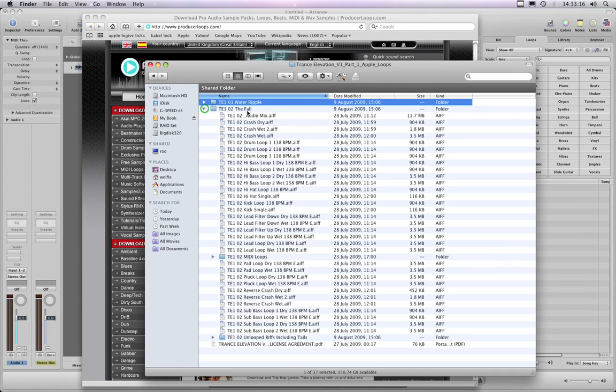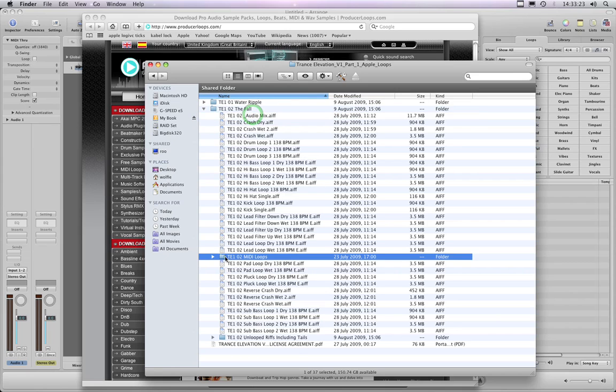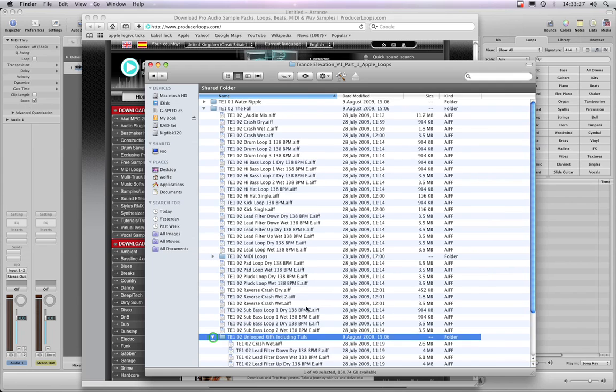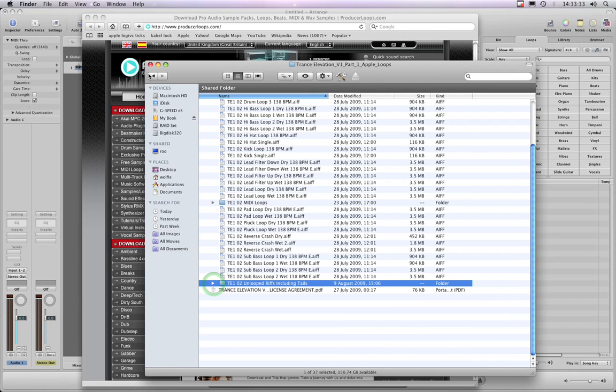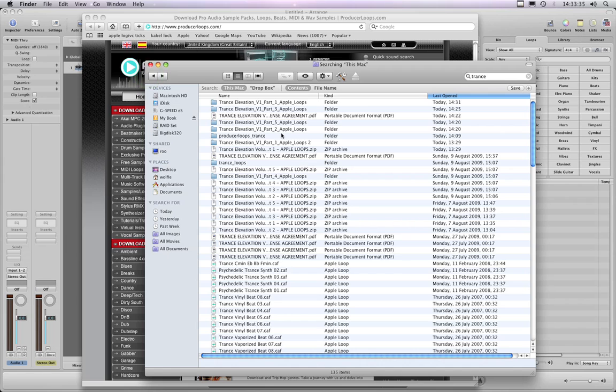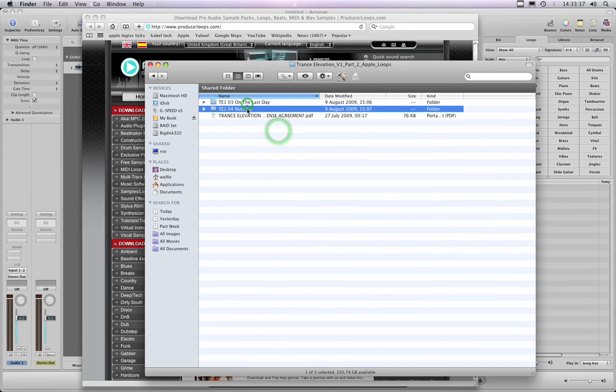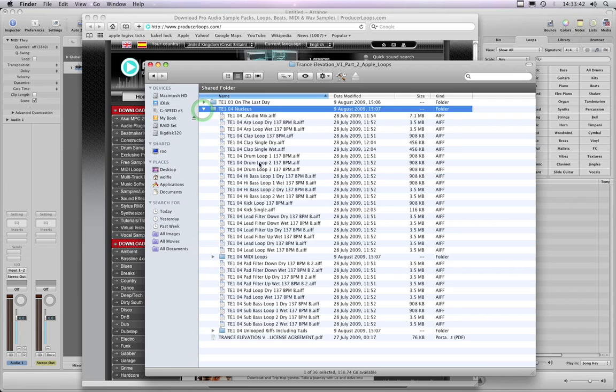Here's the second track, for example. Again, all the parts to make up that song, plus a mix of it, plus the MIDI loops, plus the unlooped riffs including tails, again mostly crashes and little effect filters and things like that. So that was part 1. That's part 2, again 2 distinctly different songs, each containing the same thing: the loops making up the track, plus the MIDI loops, plus unlooped riffs with their tails.